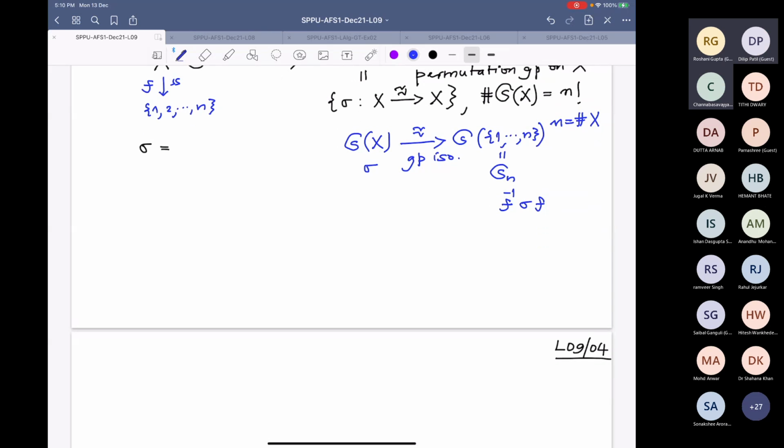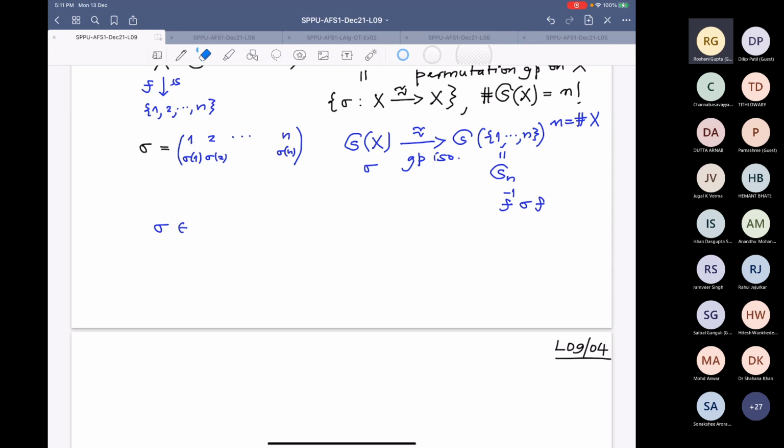All right, another thing is, for a fixed element sigma, if I want to compute something about sigma, for example its order, all sigmas will have finite order because the group is a finite group. So how do you compute, if I give you a permutation, the order? I was saying that sigma we will write like this. Sigma is a bijection from 1 to n to 1 to n. So write in the upper row 1, 2, etc., n, and below you write the images sigma 1, sigma 2, and sigma n. That is how the permutations are denoted.